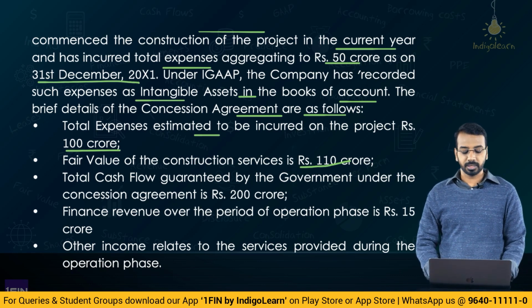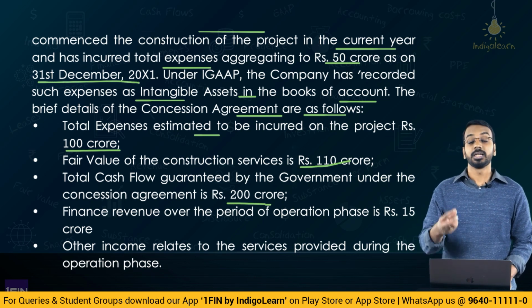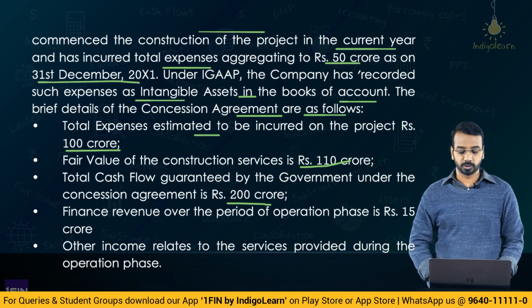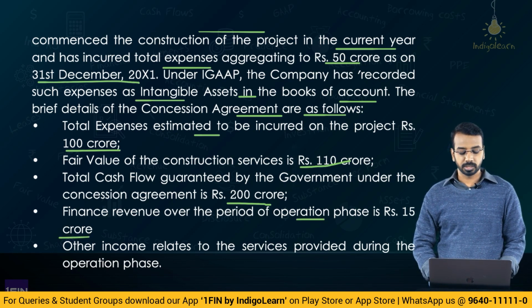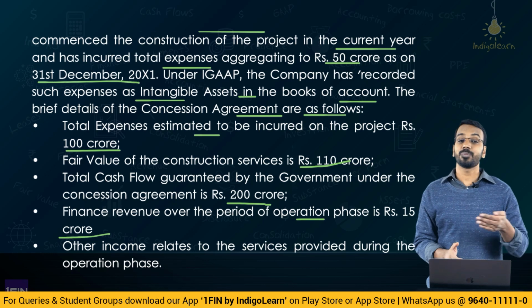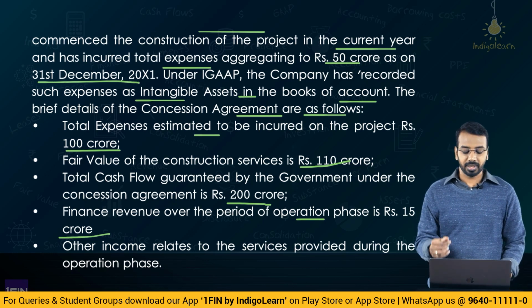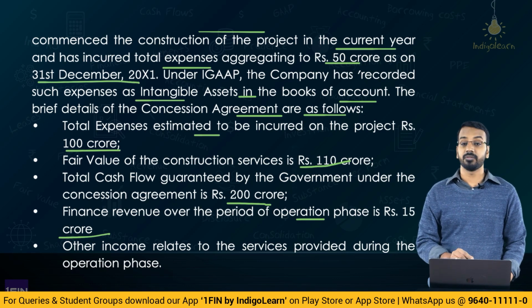Total cash flow guaranteed by the government under the concession agreement is 200 crores. So, what the government has told is that the total cash flow that the entity will receive will be 200 crores. Finance revenue over the period of operation phase is 15 crore. What is this finance revenue? Now, this 200 crores of cash flow may not be available immediately. They may be available at different points in time, and because of which there is a financing component, and it says finance revenue for the operation phase is 15 crores.